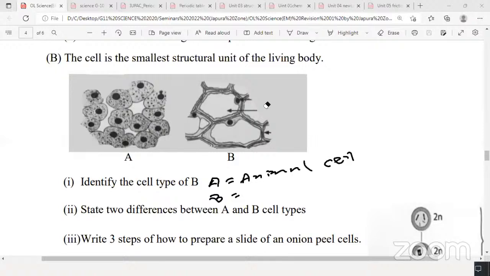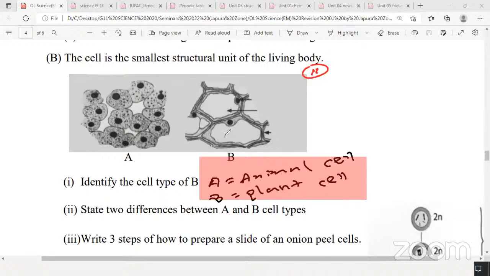Number 2: two differences between A and B cell types. Remember, if your part 1 goes wrong, then part 2 will also have a problem, right? So when you're answering these types of questions, you have to be a bit careful. There are 3 differences you can write. I'll write here in this corner, part 2, the answer.